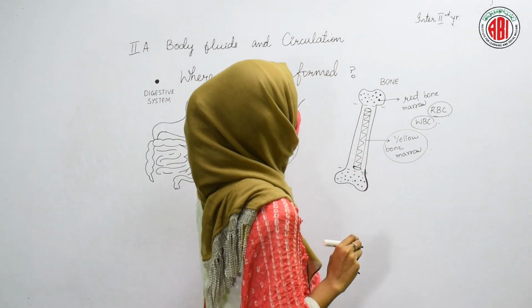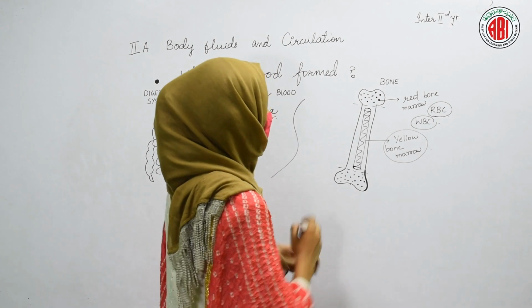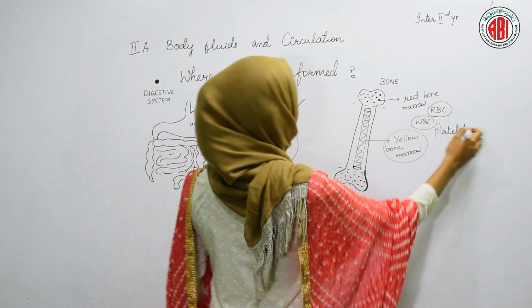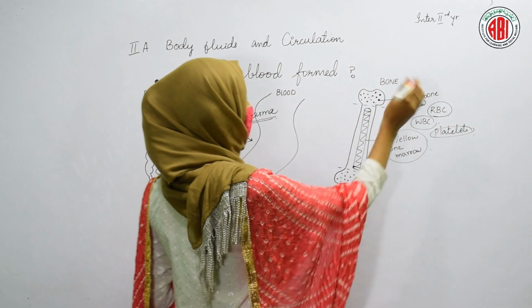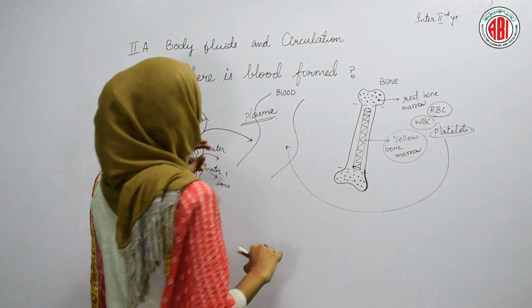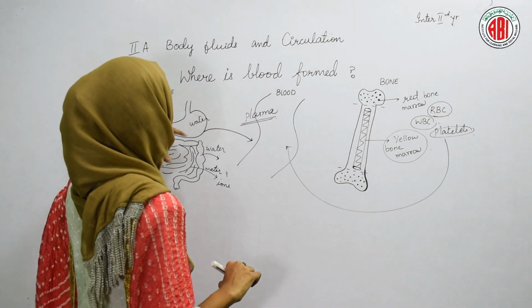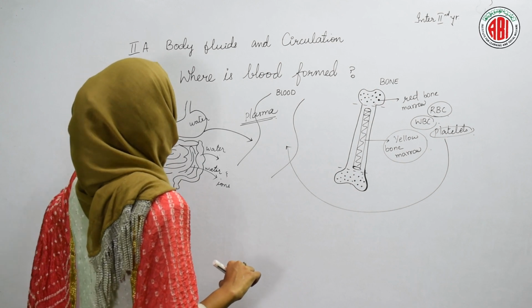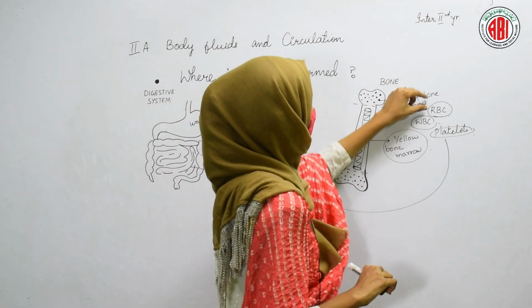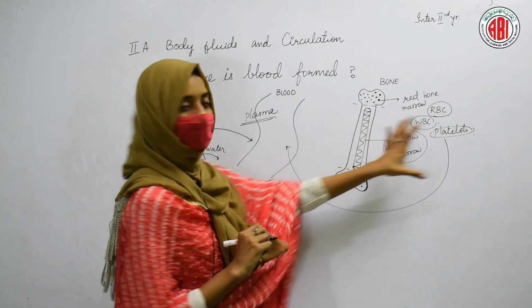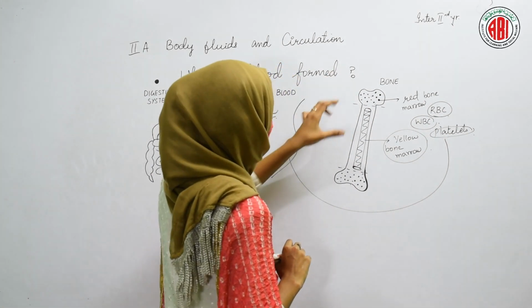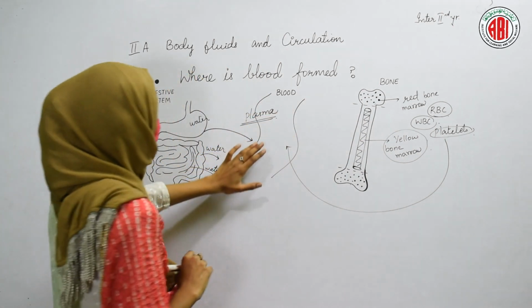But the red blood cells and the different cellular components of our blood, like platelets and WBCs, all these can be formed in the red bone marrow of the different bones found in our body. So we get the plasma by the absorption of water and ions in the digestive system, and the cellular components like red blood cells, white blood cells and platelets are the different blood cells that are formed in the red bone marrow, and these cells are transferred to the blood.